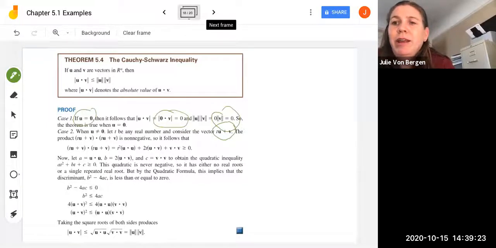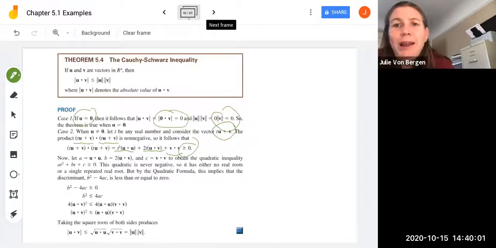So t is our scalar multiplication here. Then the product, if we do tu plus v dotted with tu plus v, that's going to be non-negative, we know, because you always get greater than or equal to 0 values for the dot product. So then it follows that if we expand out, this is t squared, because we can pull that scalar t out of both terms, multiplied by u dot u, plus 2t multiplied by u dot v, plus v dot v. And so that's going to be greater than or equal to 0.